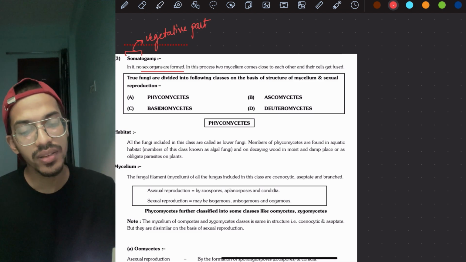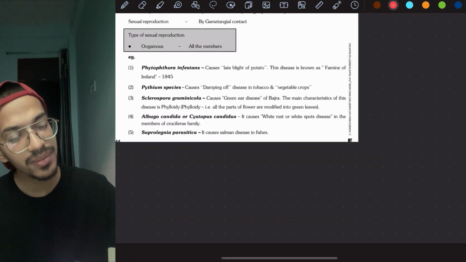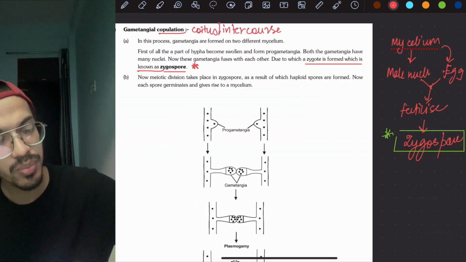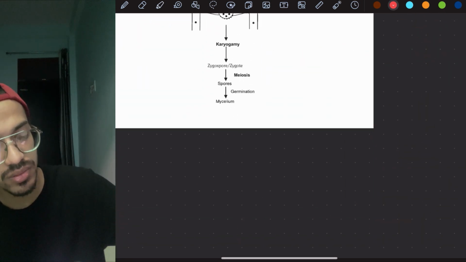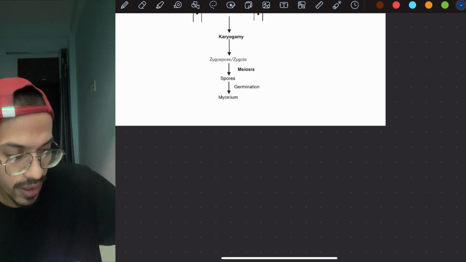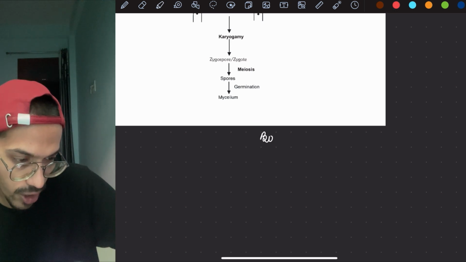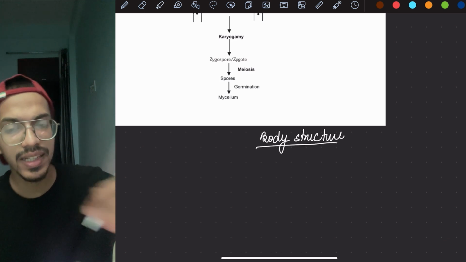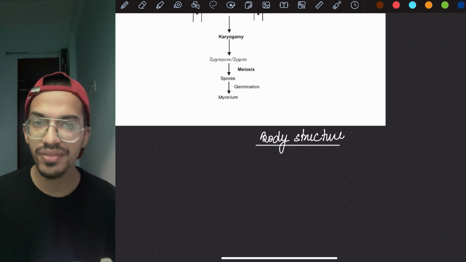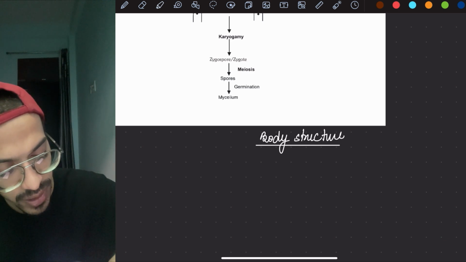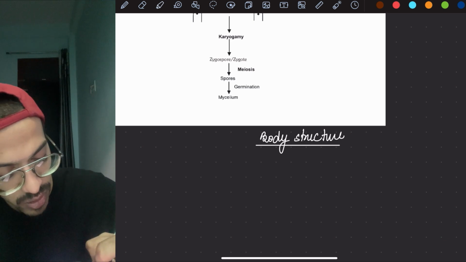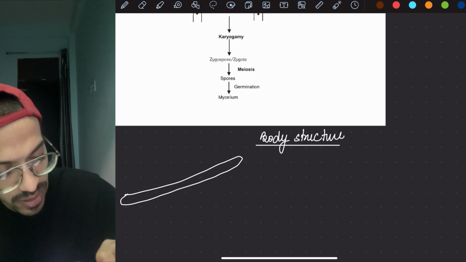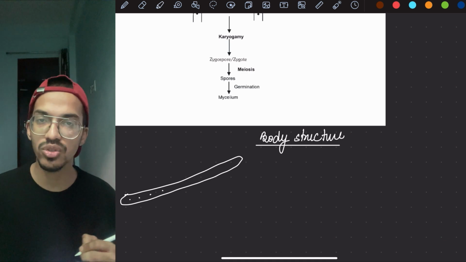Now, one more thing I want to tell you before going into it, which is not told here: the body structure of fungi, because this topic will come. We say that fungi have hyphae, but how are the hyphae present? In one case, this is one hypha. The nucleus is present, but no clear division is given.